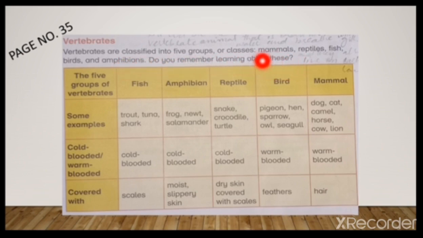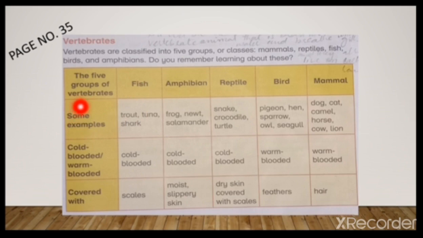Student, I repeat this. Vertebrates are classified into 5 groups. These are mammals, birds, reptiles, amphibians, and fish.